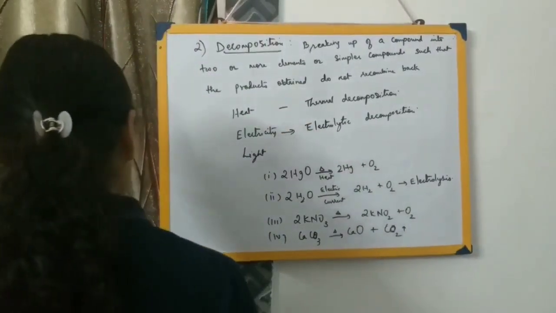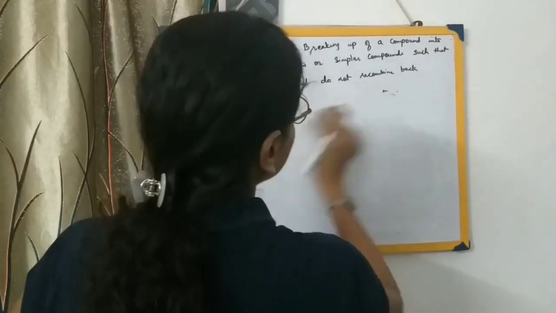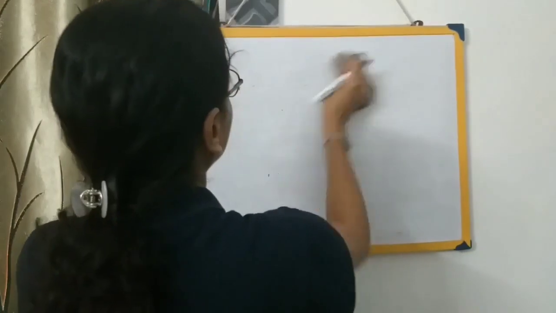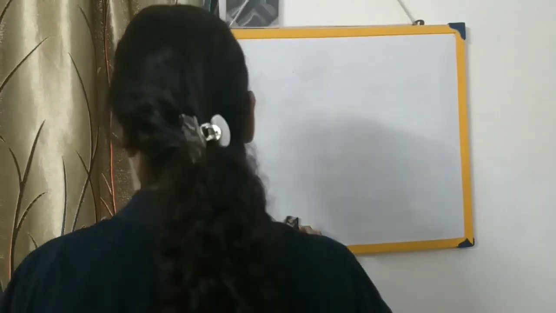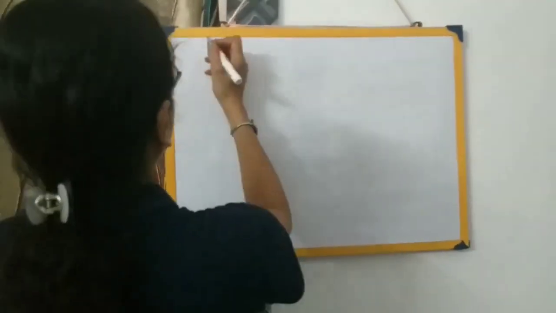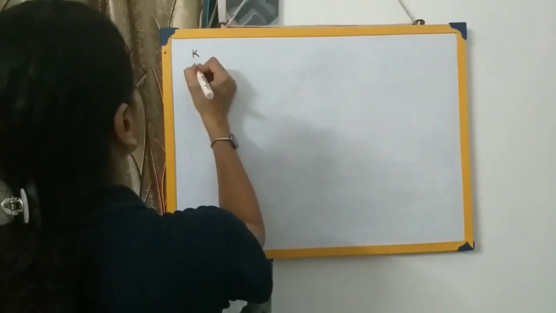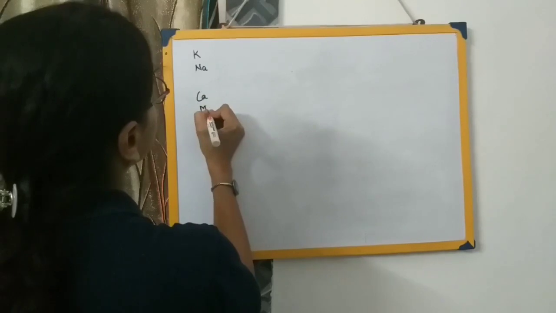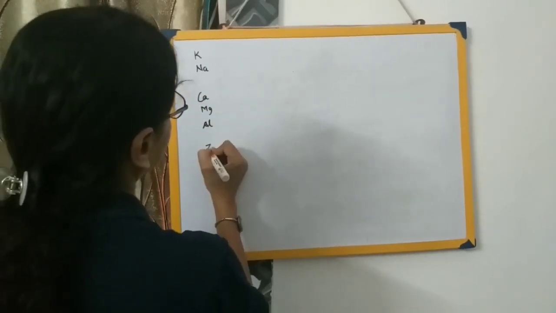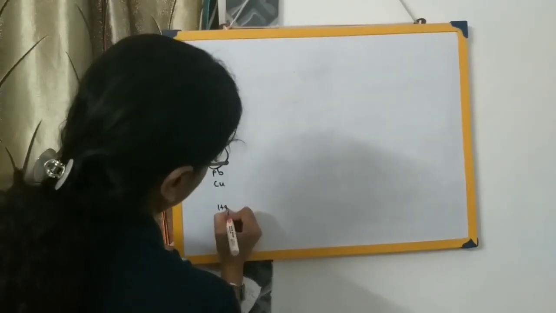Let me write down the activity series on the board and let us see the different types of decomposition reactions. Okay, so this is the activity series.